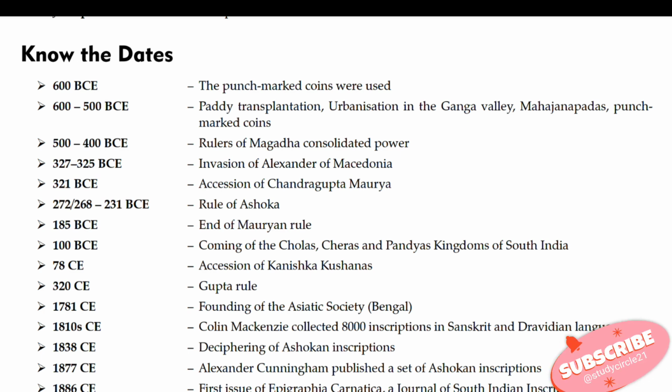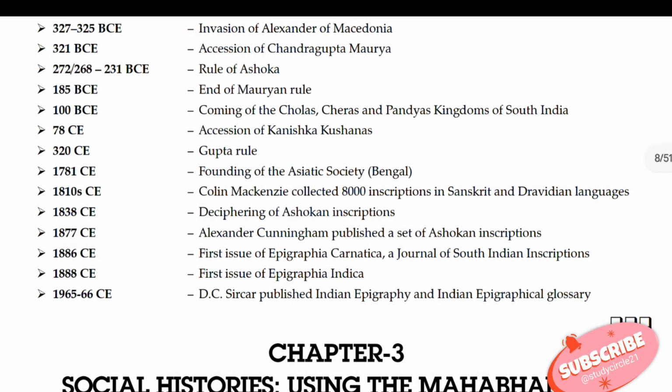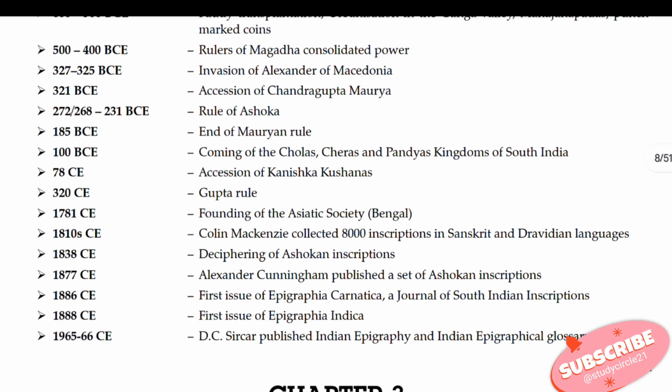272 or 268 to 231 BCE is the rule of Ashoka. 185 BCE is the end of Mauryan rule. 100 BCE is the coming of the Cholas, Cheras, and Pandyas, kingdoms of South India. 78 CE is the accession of Kanishka of the Kushanas. 320 CE is the Gupta rule. 1784 is the founding of the Asiatic Society, Bengal.